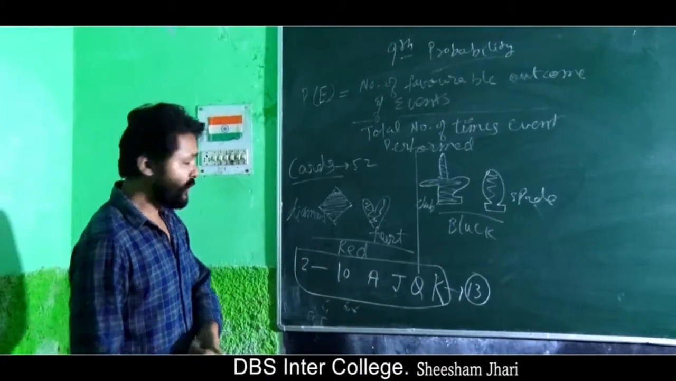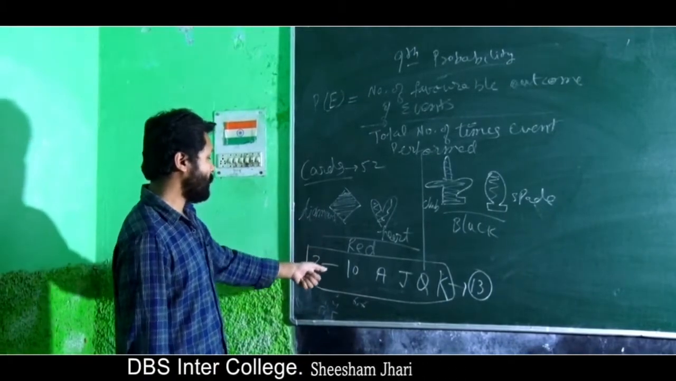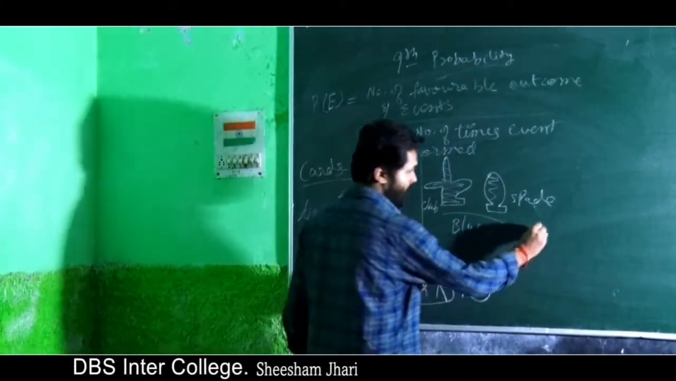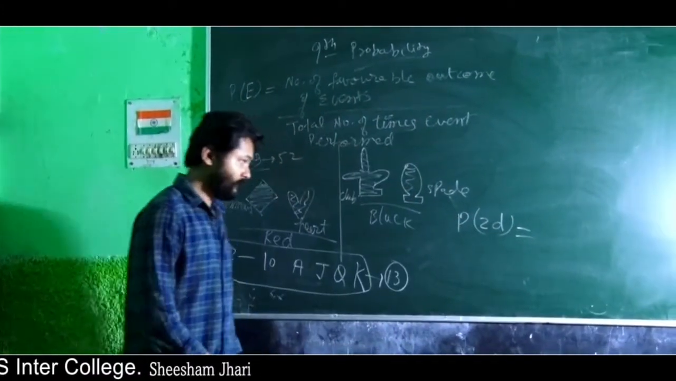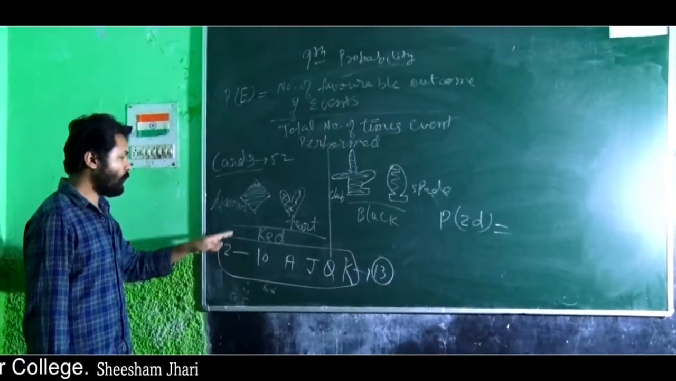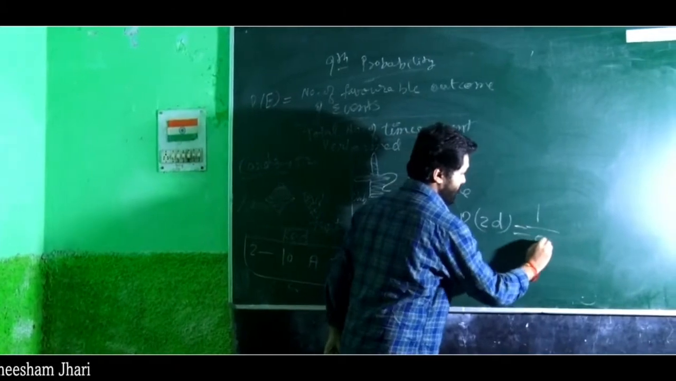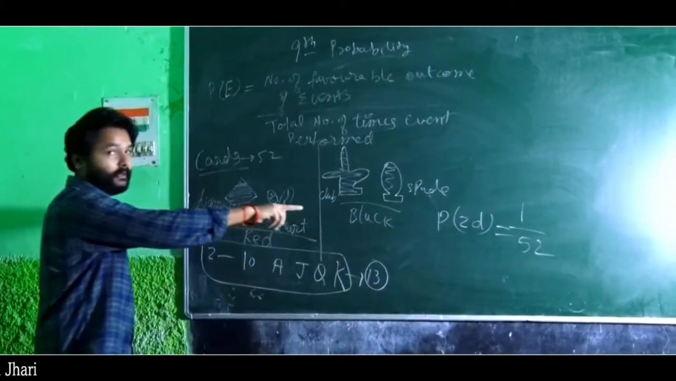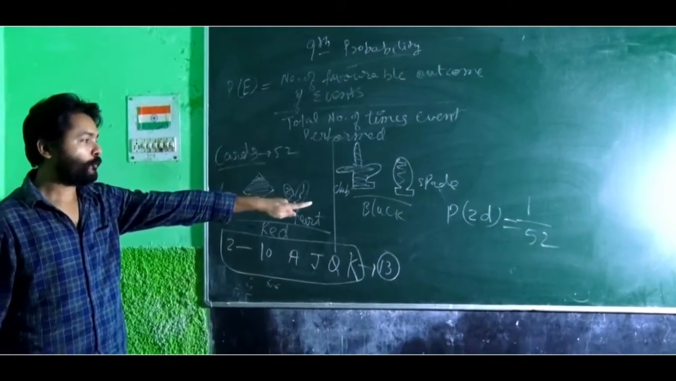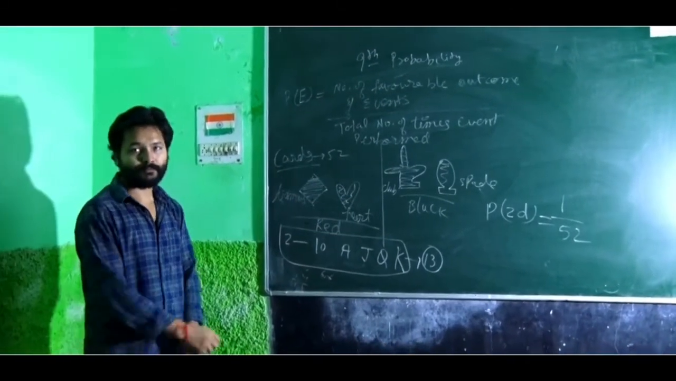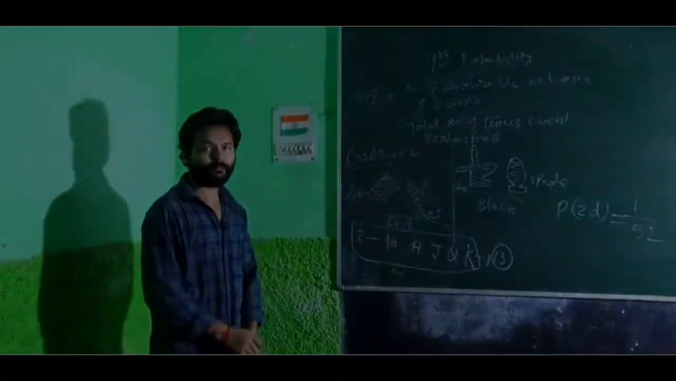So if the question is something like what is the probability of getting, let's say, 2 of diamonds. How many favorable events? 2 of diamonds is only 1 card, right? So 1 upon the total number of cards. 2 of diamonds is a single card and total cards are 52. So the probability will be 1 by 52. Next practice questions we are going to discuss in the next video. Thank you.